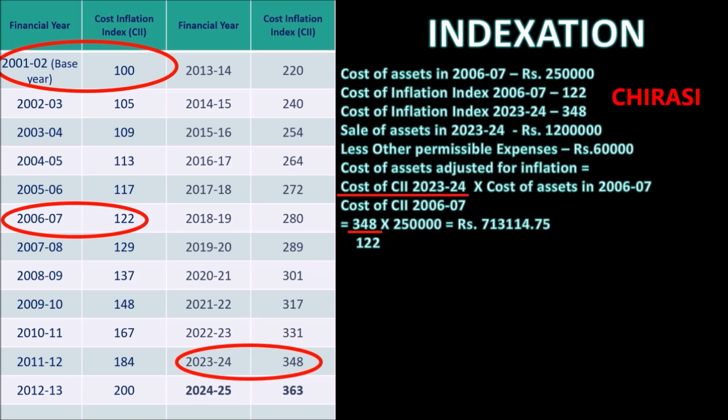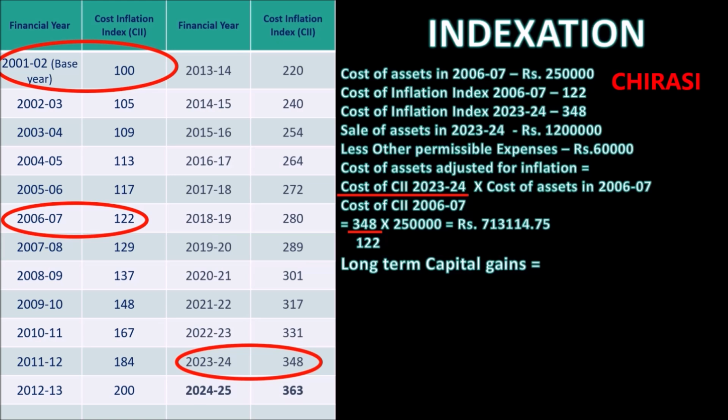The amount is rupees 7,13,144.75, adjusted to 7,13,115. This means even though we incurred 2,50,000 in the 2006-2007 financial year, due to inflation, the cost of the same assets now works out to